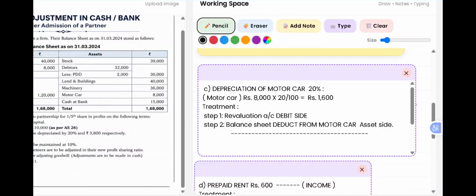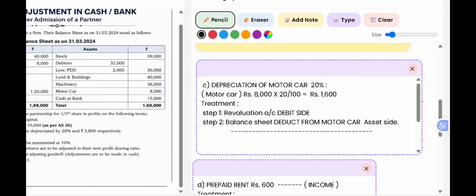The depreciation of motor car is given as 20%. So on the motor car, the depreciation will be 8,000 into 20 by 100, which will be 1,600. Now this is decrease in the value of the asset motor car. So how to treat it? The first step is that it will appear on the debit side of revaluation account, and in the balance sheet it should be deducted from the motor car on the asset side. So this is how the depreciation of an asset should be treated.